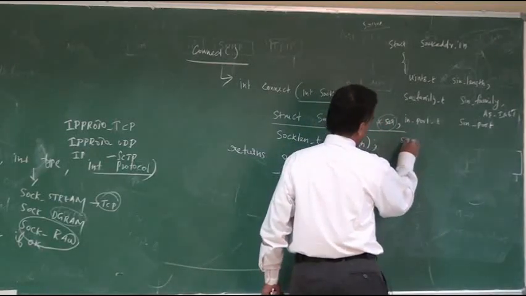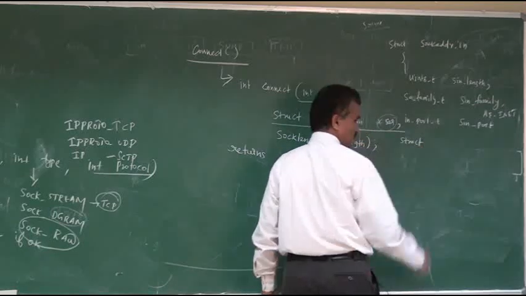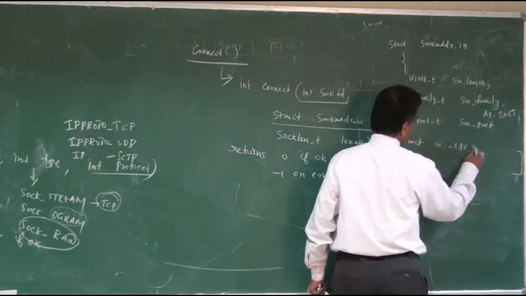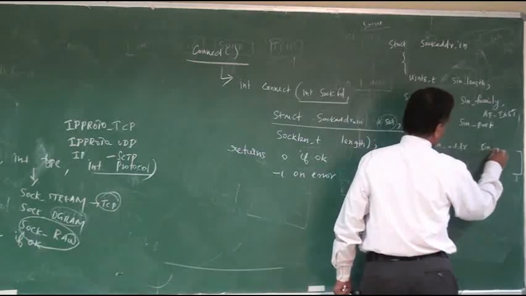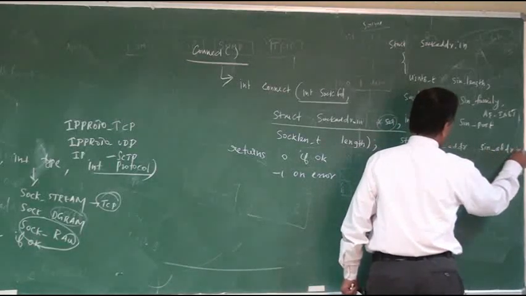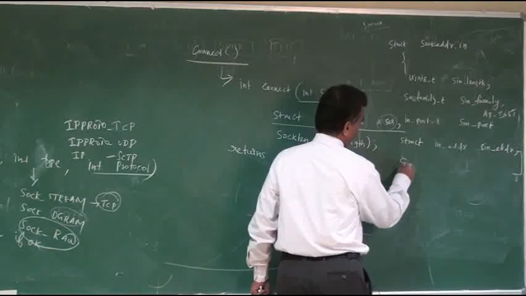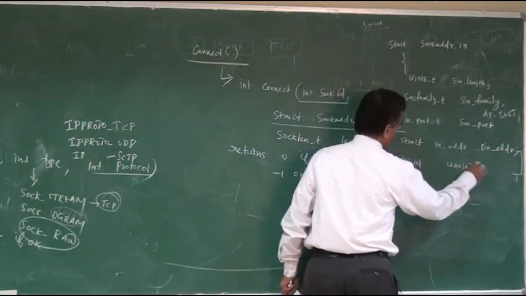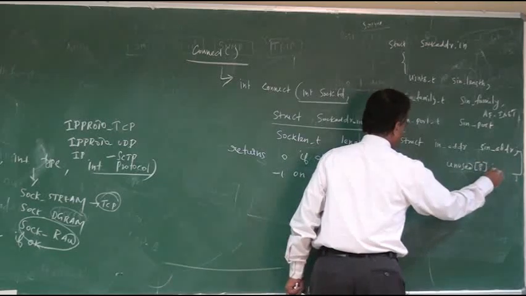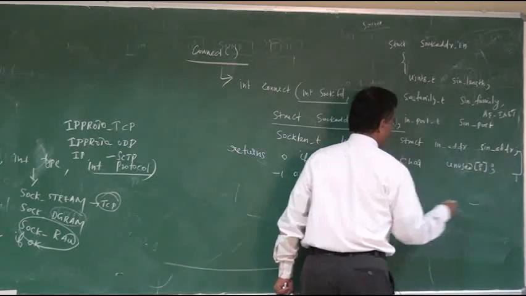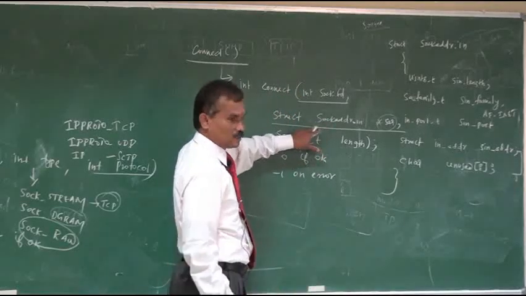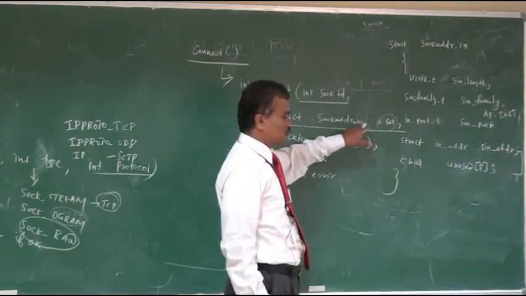Then the IP address, which is again defined as another structure, in_addr sin_addr. The remaining bits are unused. These are all the members of this structure sockaddr_in server.